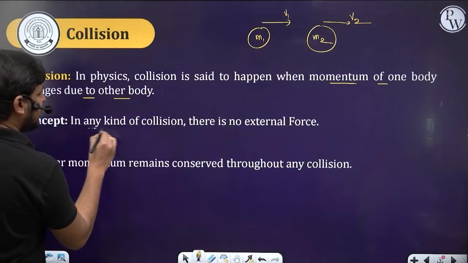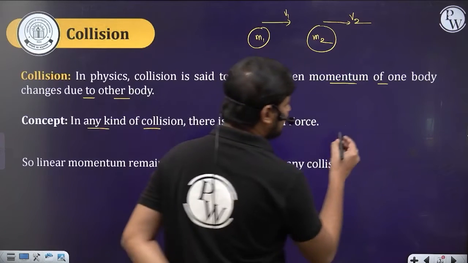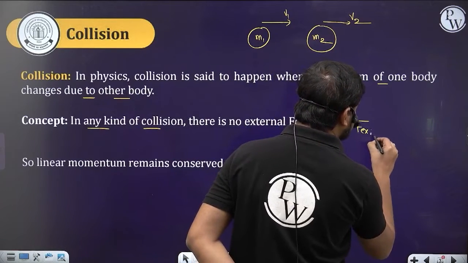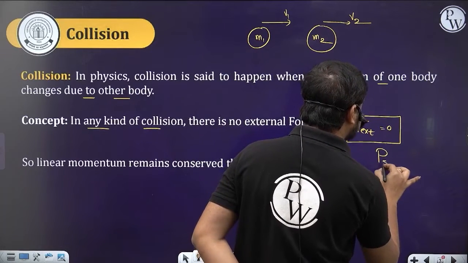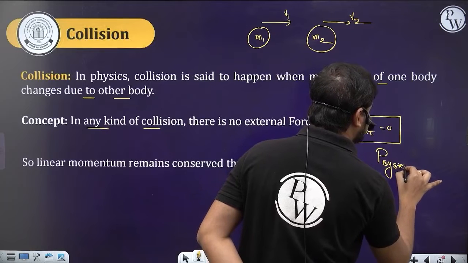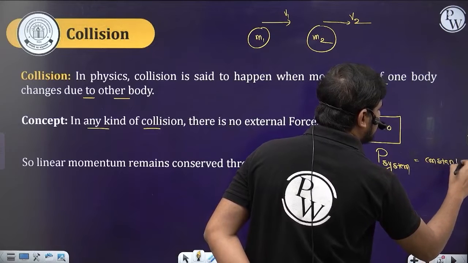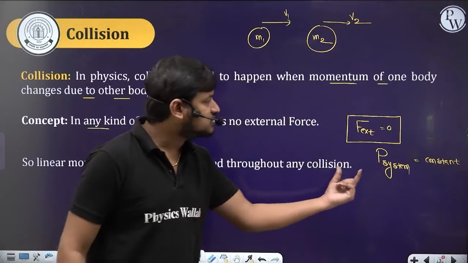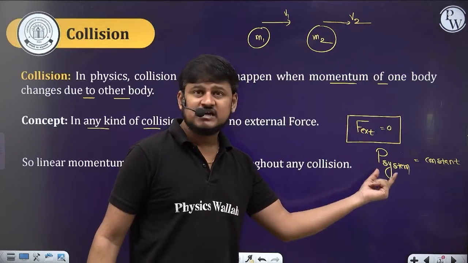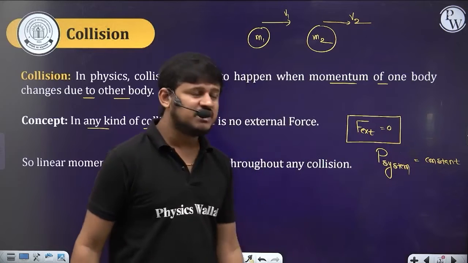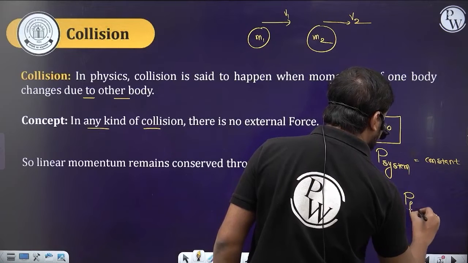The concept in any kind of collision is that there is no external force. As we have seen till now, if F external is 0, then the net momentum of the system is going to be constant. That means the linear momentum is conserved. Whenever no external force acts on the body, the net momentum of the system is constant, which means the initial momentum of the system will be equal to the final momentum of the system.